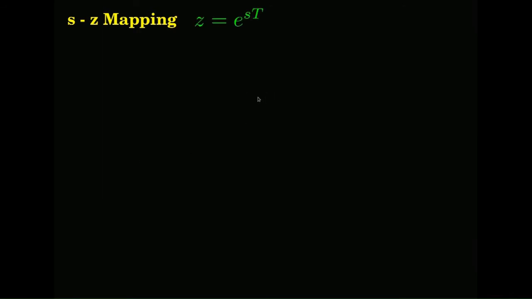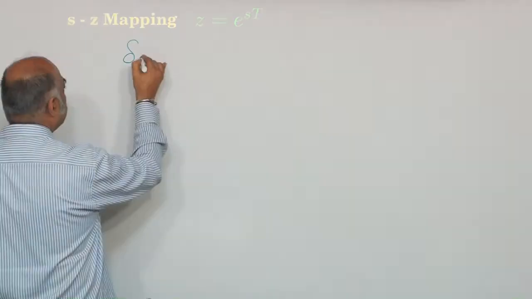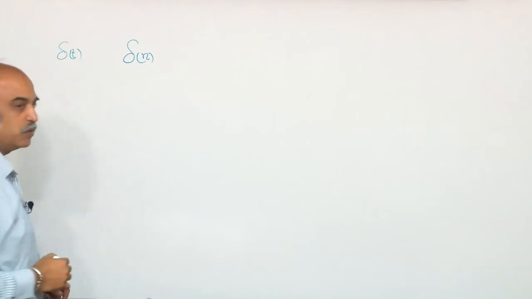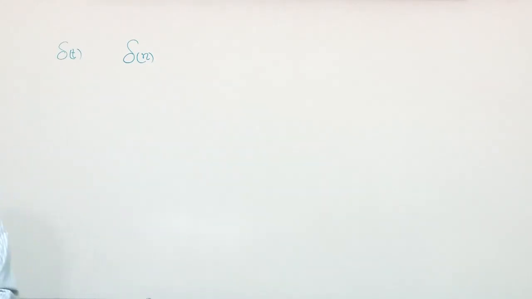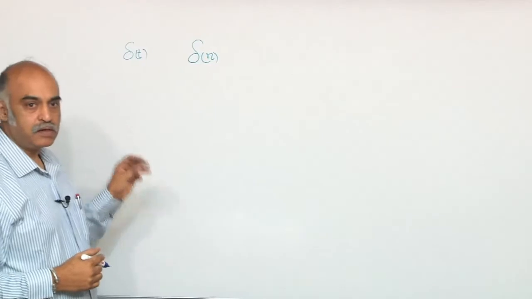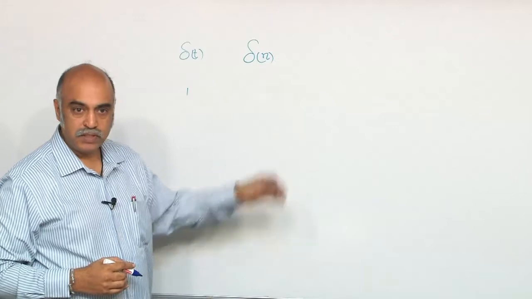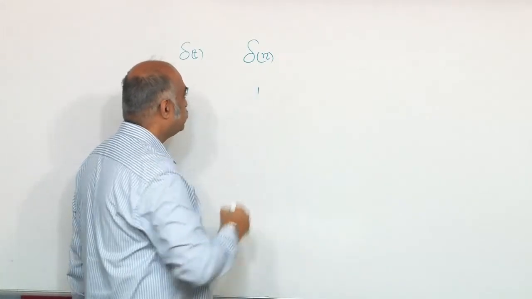So, Z equals e to the power of St. This is the relationship between Z and S domain parameters, right. You have delta n, and you have a delta t also in the continuous domain, right. So, Laplace transform of this is 1, Z transform of this is also 1.